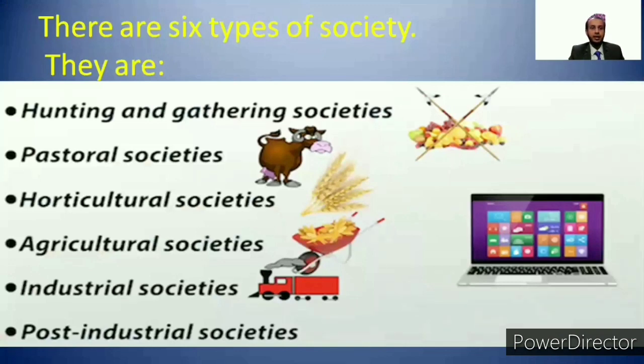They are hunting and gathering societies, pastoral societies, horticultural societies, agricultural societies, industrial societies, and finally, which is going on in the world right now, post-industrial societies.